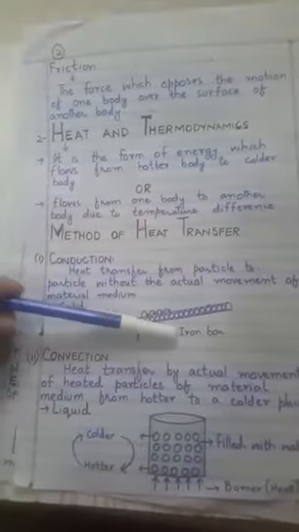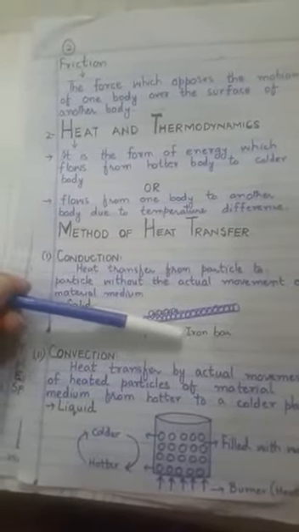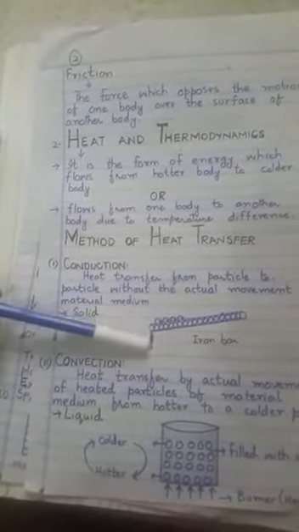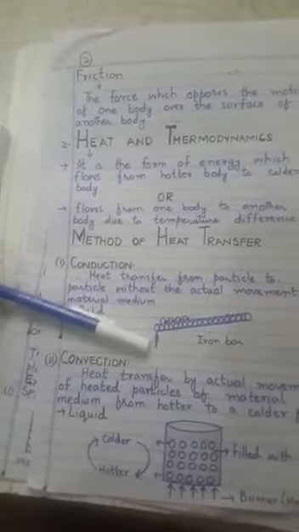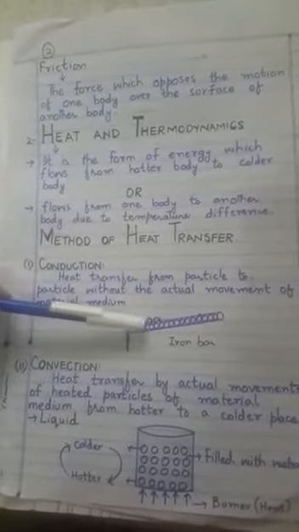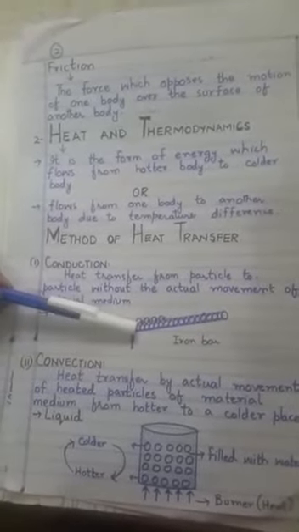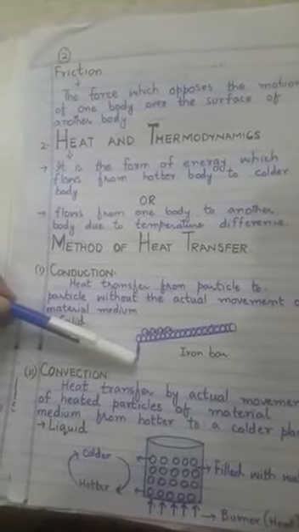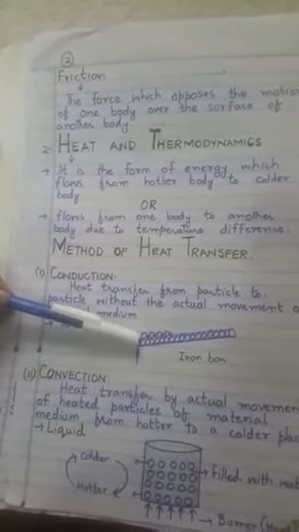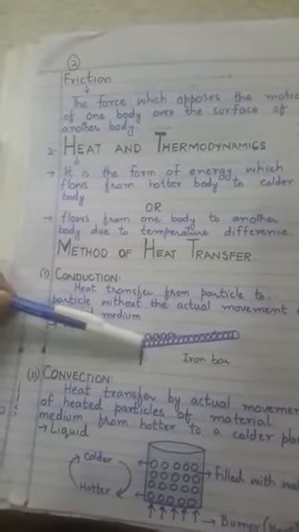Suppose we take the example of an iron bar. An iron bar is a solid state of matter. Now, one end of the iron bar is under the flame of a burner, and suppose you hold the second end of the iron bar in your hand. Suppose this is the first molecule, then second, third, fourth, fifth, sixth. The first molecule is directly in contact with the flame, so it will get heat energy and become hot.